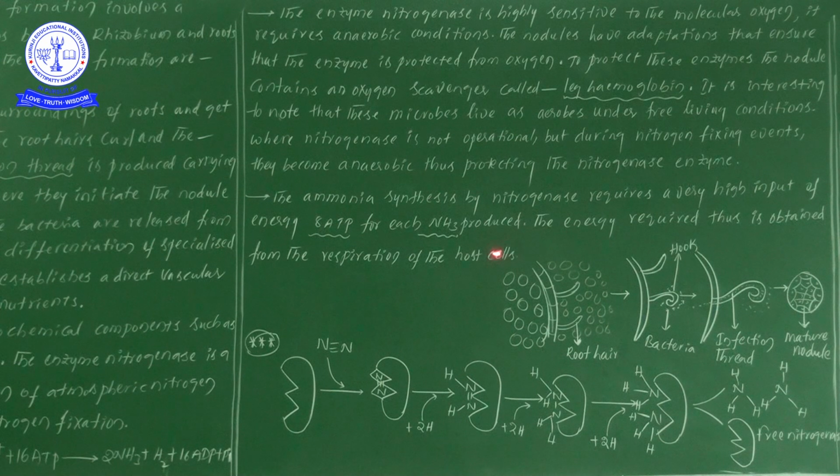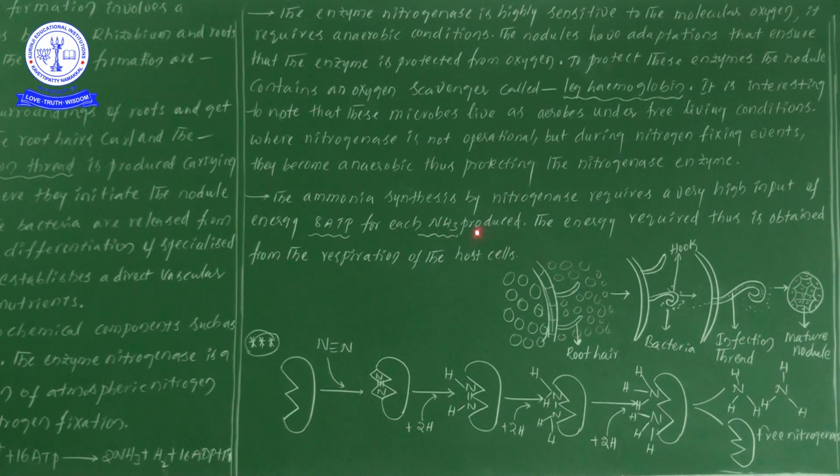Later, from the reaction, what is the point? Two molecules of ammonia are formed, here one and here one. So what is the number of ATP consumed? For the formation of 1 ammonia, 8 ATP are needed, and 2 are formed in the complete reaction. So 16 ATP molecules are consumed, that is, 16 molecules of ATP are required to form 2 molecules of ammonia.